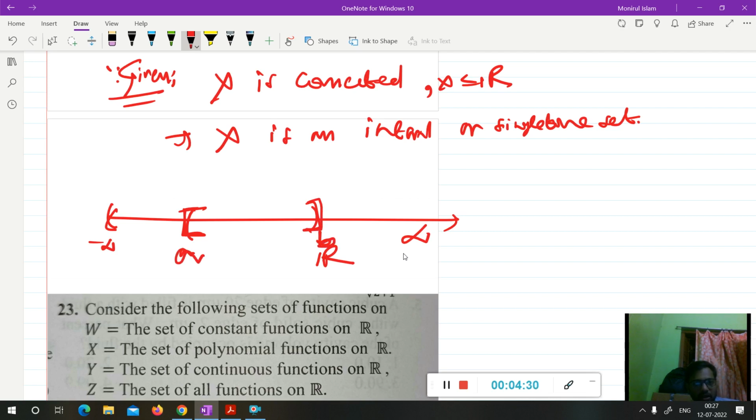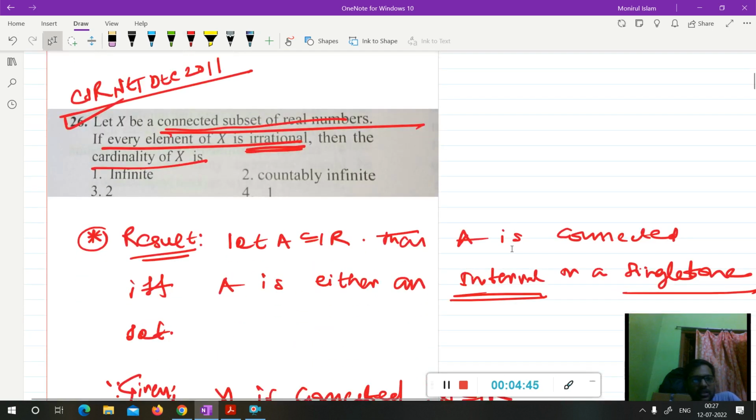Between any two real numbers a and b there are infinitely many rational as well as irrational numbers.